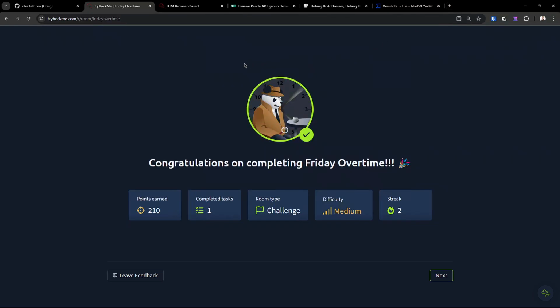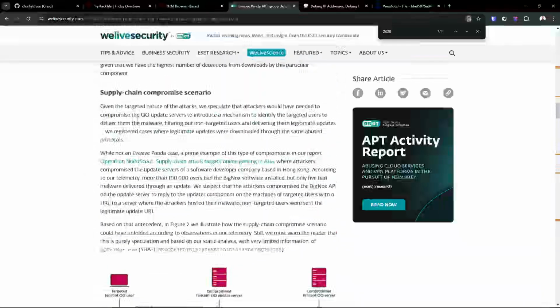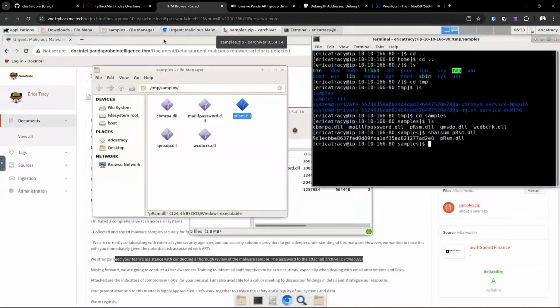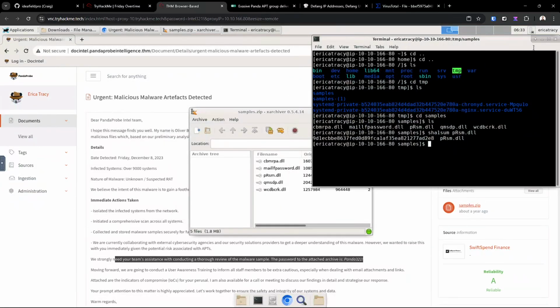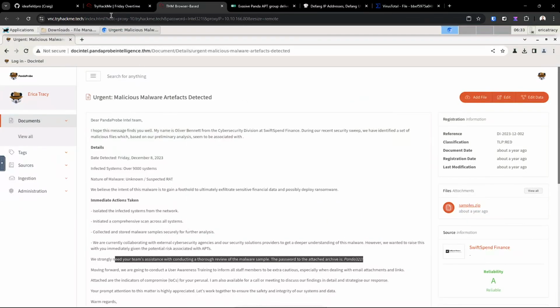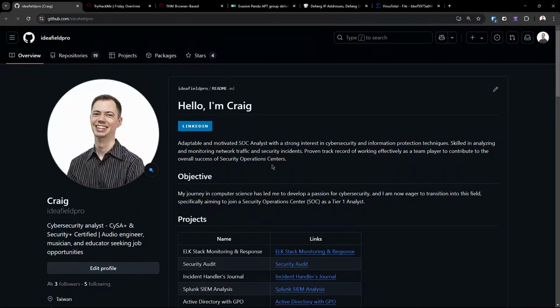So that's a little bit of a tricky one, but we didn't even have to go to any of the MITRE websites or anywhere else. We can just use this one article that we found, and CyberChef and VirusTotal to get the job done here. Did have to use a little bit of terminal to analyze it, but not too bad all in all. I think that was a challenging room for me, a little frustrating in some places, but I hope you learned something from that.